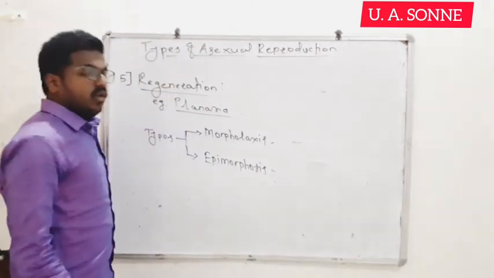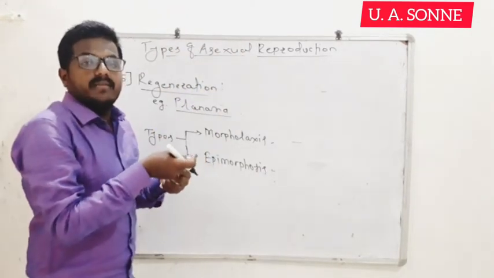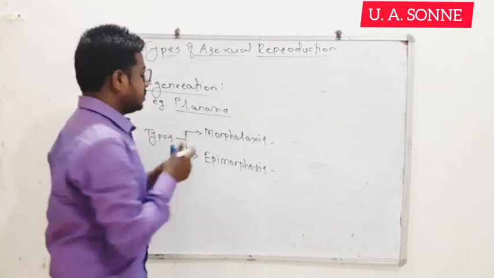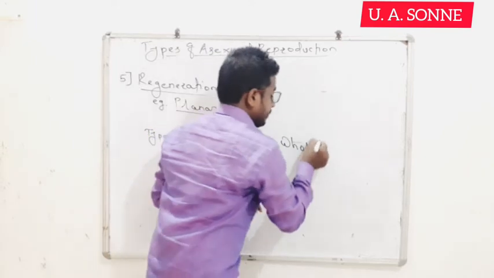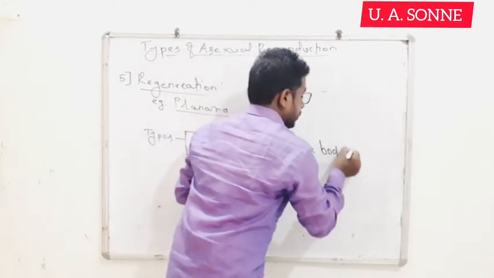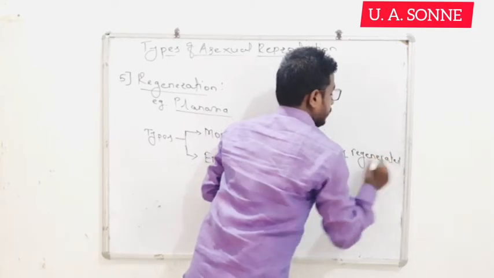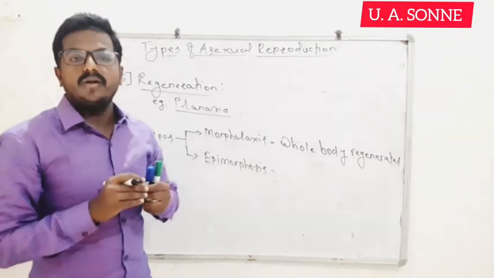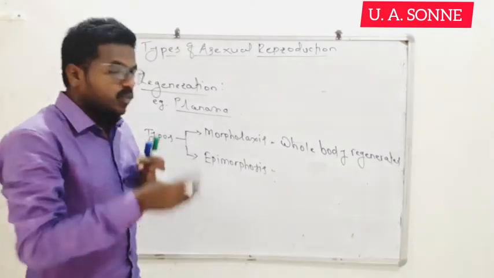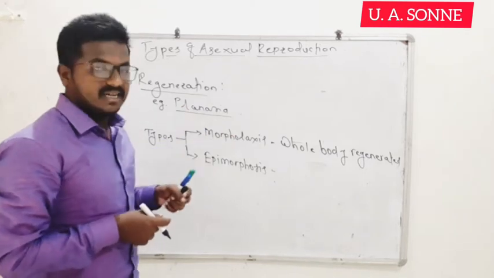In morpholysis, the whole body gets regenerated. The whole body gets regenerated means when the whole body regenerates from a piece of an organism, from a fragment of an organism, then it is called morpholysis regeneration.